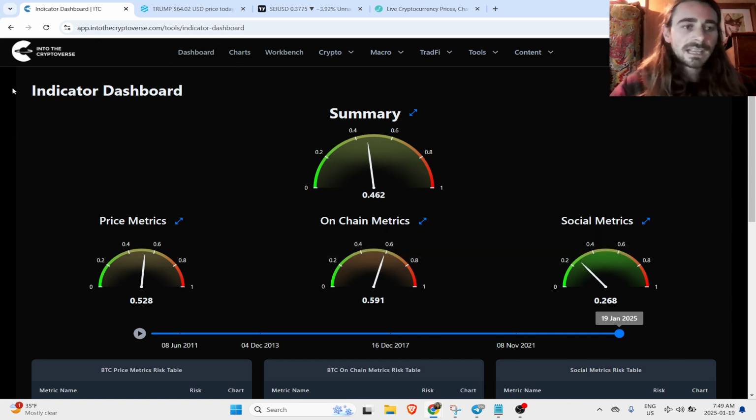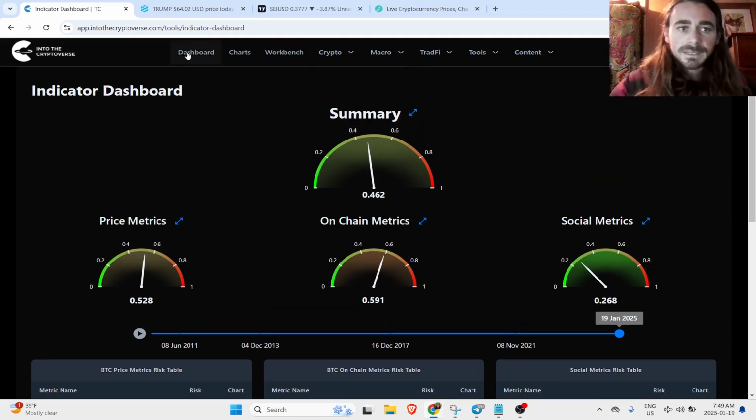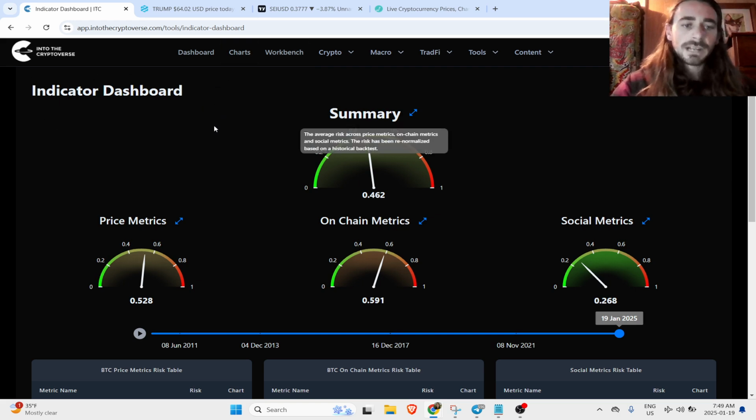Today, we're just going to take a look at the crypto market, and we will look at some charts. There are some movers today, so we're just going to dive in. So the first thing we're going to look at here in the crypto verse: we do have our crypto bull cycle indicator dashboard here.